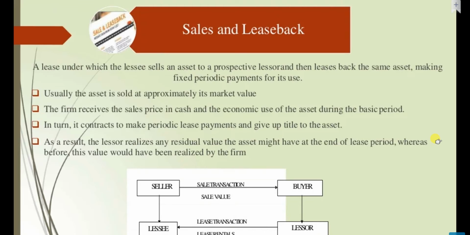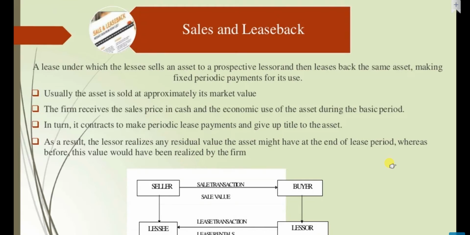Sales and leaseback is a lease under which the lessee sells an asset to a prospective lessor, then leases back the same asset, making fixed periodic payments for its use. Usually, the asset is sold at approximately its market value.